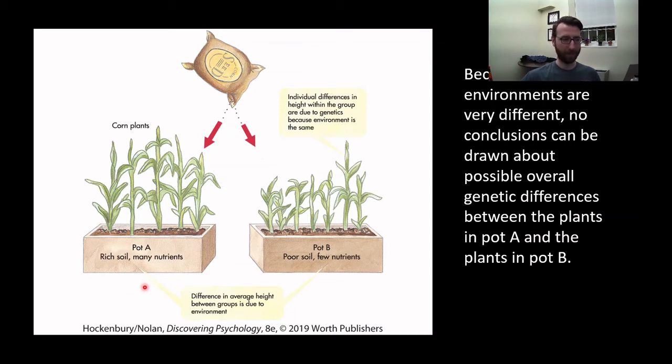There are too many differences, right? They're in completely different environments, and it's not really a fair comparison. What we can do, though, is compare the average height between groups, right? We can say plants in pot A are generally taller than plants in pot B, despite being the same type of plant. This is because pot A is a better environment to grow corn in, right? So we can say that, but we can't say anything else.